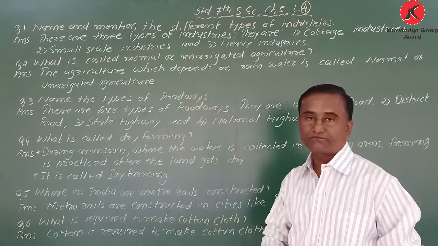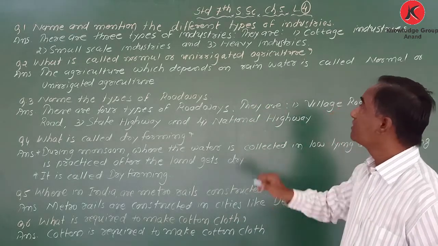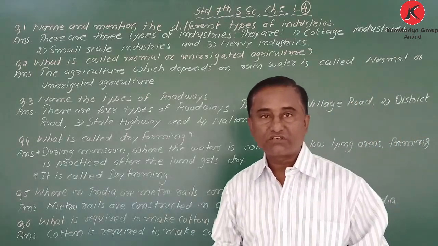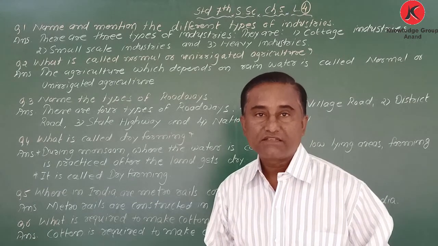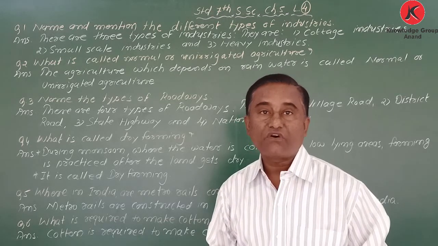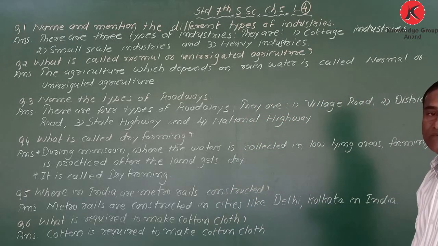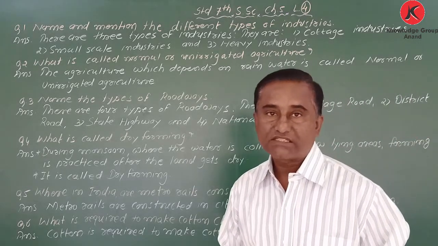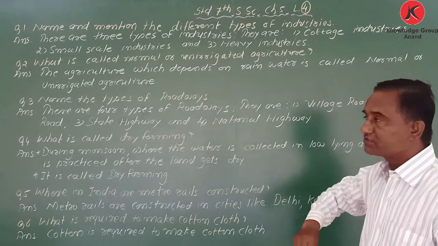Okay, first question: name and mention the different types of industries. When I explained the chapter, I said there are three types of industries, and they are cottage industry, small scale industry, and heavy industry. Okay, so we'll see the answer.